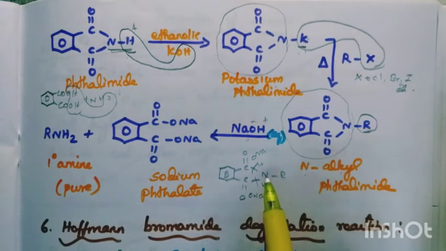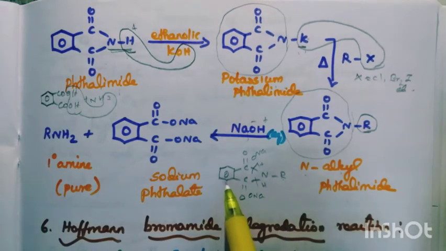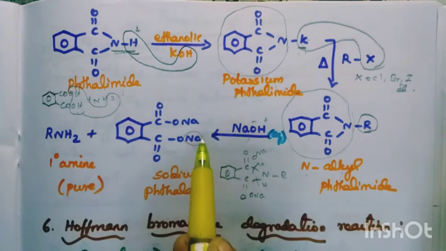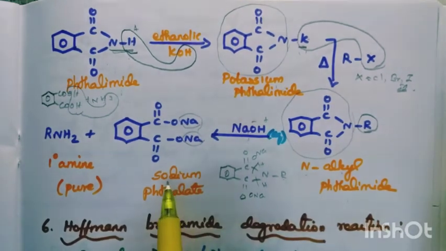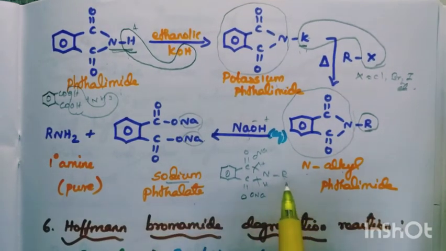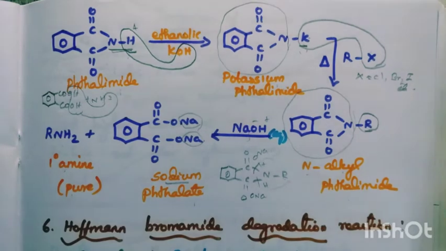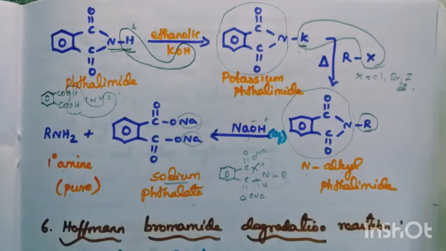NH2, or rather RNH2, goes out. Benzene ring, COONa, COONa. Instead of hydrogen, we have Na. So it is sodium phthalate. This is a pure primary amine, NH2. We get the pure primary amine and it must be an aliphatic compound.